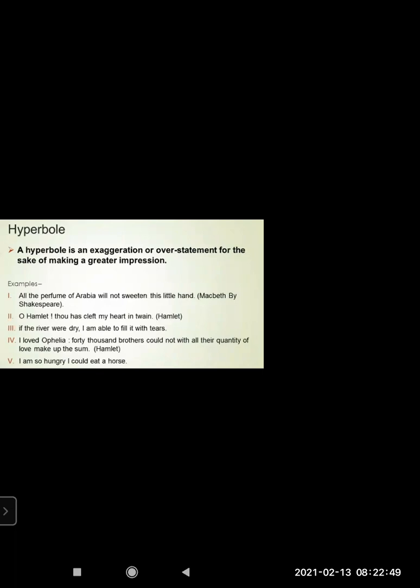It's a line from his play, Macbeth. Now Hamlet lines are also here. Shakespeare was a great writer, so he has written these things to make a greater impression when people speak this dialogue in the drama or when he writes it in the poem. So they will know the impact.